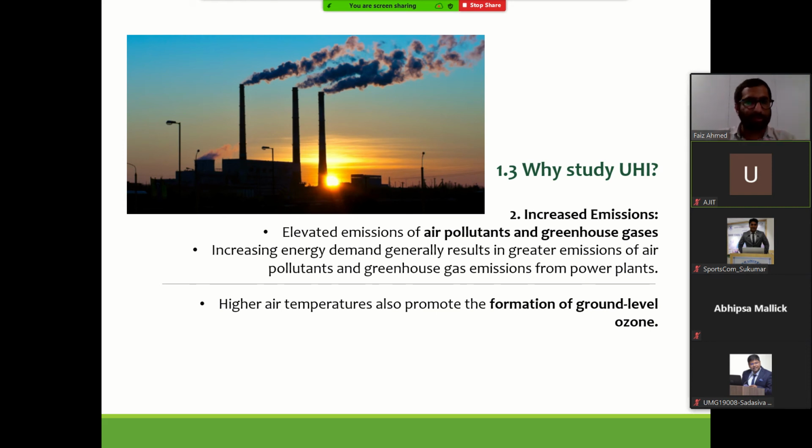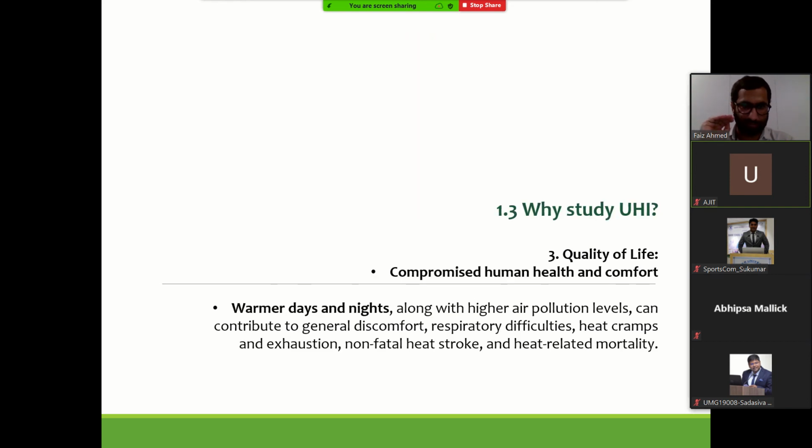That heat remains trapped in the city. There are many studies done in this line as well, on how we cut down the emission levels and bring down the temperature of the city.